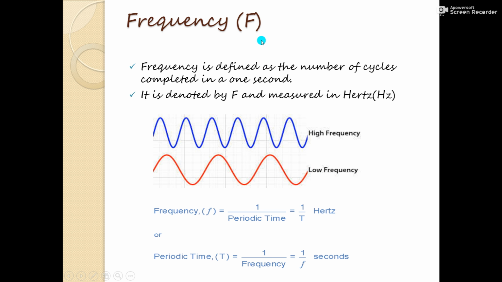The next term we have is frequency, which we denote by capital F. Frequency is defined as the number of cycles completed in 1 second. We denote it by F and it is measured in hertz. The lesser the time period, the higher the frequency. In the next case, you will see the more the time period, the lower the frequency. There is a relation: frequency is equal to 1 upon periodic time, that is F = 1/T, and frequency is measured in hertz. Or periodic time is equal to 1 upon frequency, T = 1/F, and periodic time is in seconds.